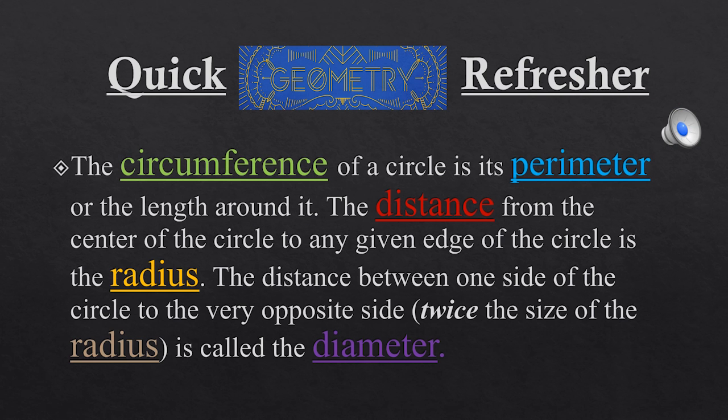Before we get more in depth with pi, let's have a quick geometry review. The circumference of a circle is its perimeter, or the length around it. The distance from the center of the circle to any given edge of the circle is the radius. The distance between one side of the circle to the very opposite side, which is twice the size of the radius, is called the diameter.